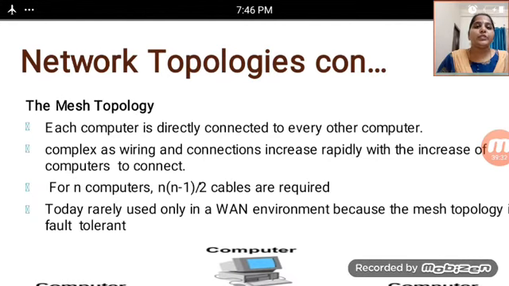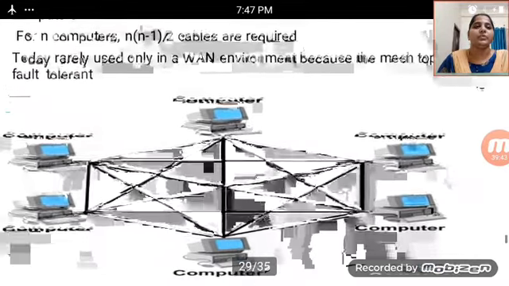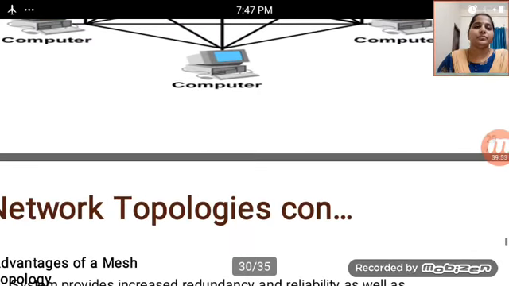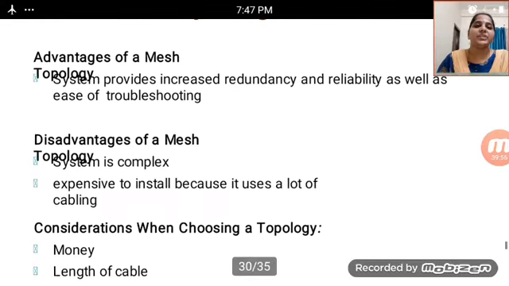Today it is rarely used, only in a WAN environment, because of the mesh topology's fault tolerance. As shown in the figure, every computer has a connection to each of the others. And next, the advantages of mesh.